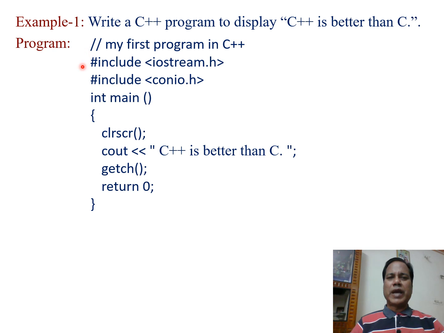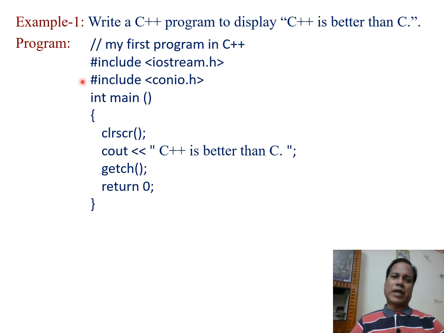Then the next line is hash include within less than and greater than sign iostream.h. So the hash symbol indicates the preprocessor directive. So using hash include, we include the iostream.h header file in our source code, and also using hash include, conio.h is included within less than and greater than sign. These two files are needed in our source code as we are using some input output functions that are present